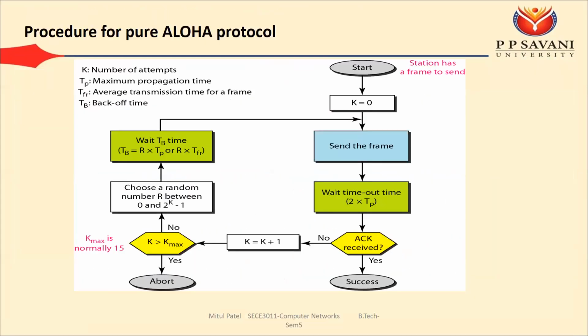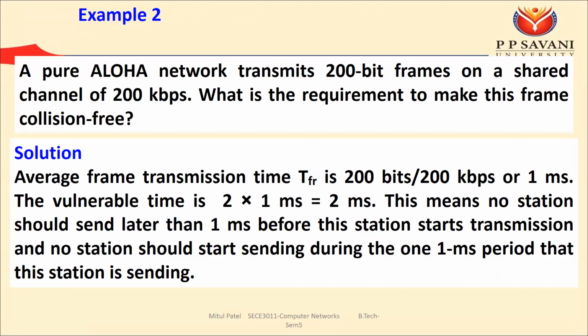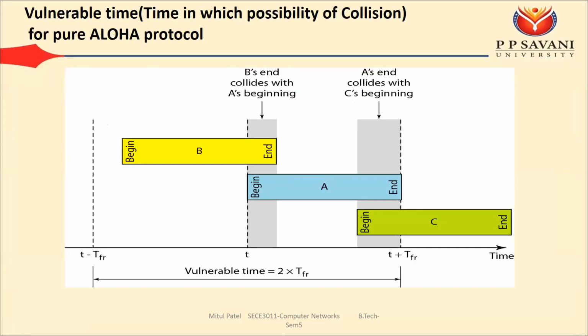So this is all about the pure aloha. One more thing we need to consider about the pure aloha is vulnerable time. So what is the meaning of vulnerable time? Vulnerable time is the time in which there is a chance of the collision. So here there is a station A. At time t, station A has started its transmission.